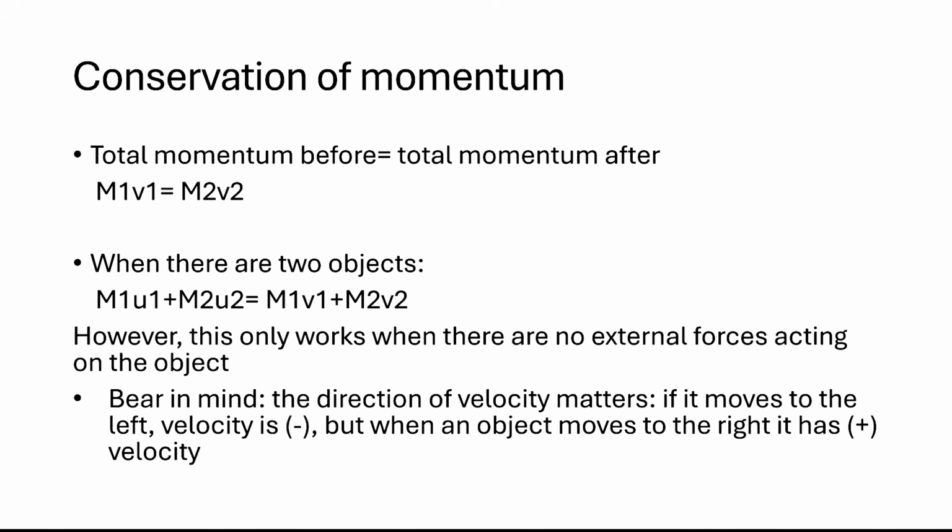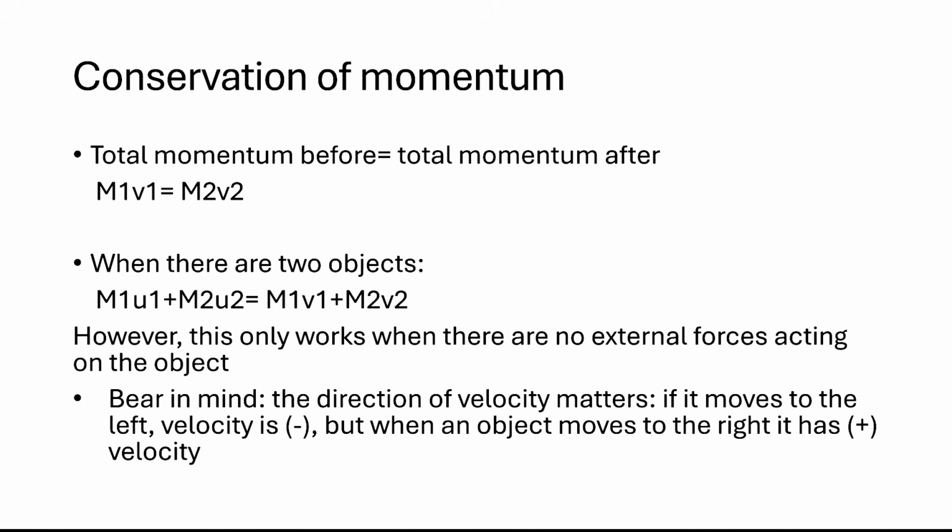The mass of an object doesn't change, so m1 could be the mass of one object and m2 the mass of the other object. u1 and u2 are the initial velocities of these two objects. v1 is the final velocity of the first object and v2 is the final velocity of the second object. However, this will only work if there are no external forces acting on the bodies.